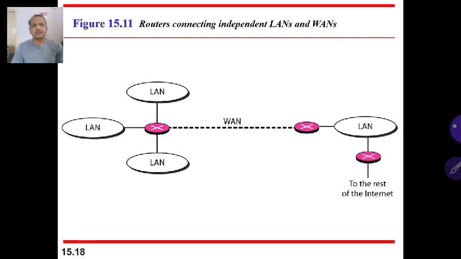So either WANs or LANs are interconnected through the router. A router is a connection point where all the networks are interconnected, whether LAN or WAN, whatever it is. By using a router, we connect them to form an internet.